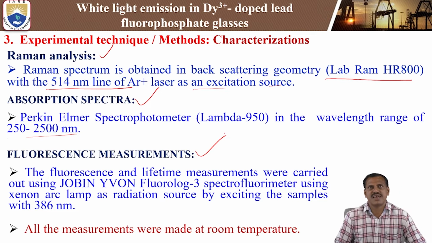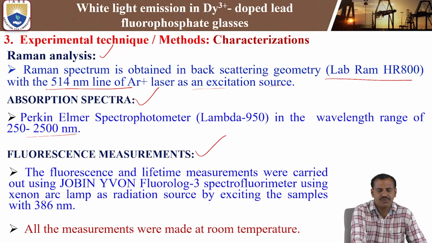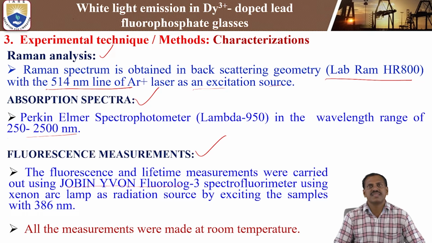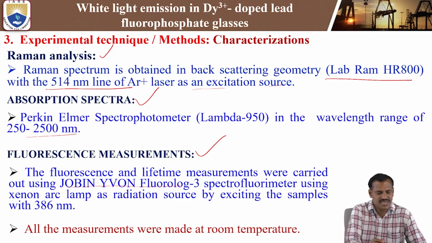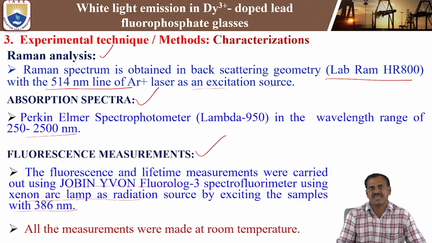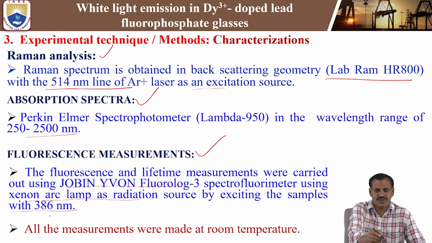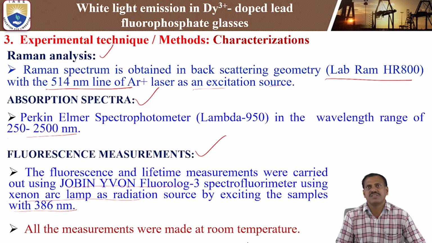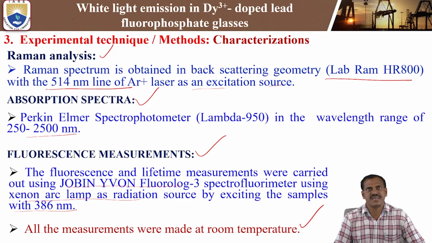Next, we measure fluorescence and lifetime. The fluorescence and lifetime measurements were carried out using a Horiba Jobin Yvon Fluorolog-3 spectrophotometer, using a xenon arc lamp as the radiation source. So the excitation source is the xenon arc lamp. For exciting the samples of dysprosium 3 plus ions, the excitation wavelength is 386 nanometers. All the measurements were carried out at room temperature only. So we are measuring the Raman analysis, optical absorption, and luminescence and lifetime measurements, all at room temperature only.